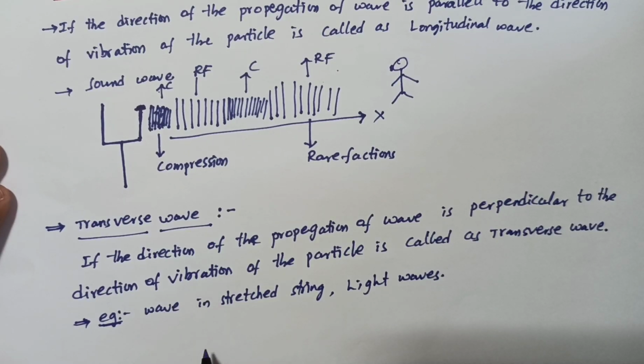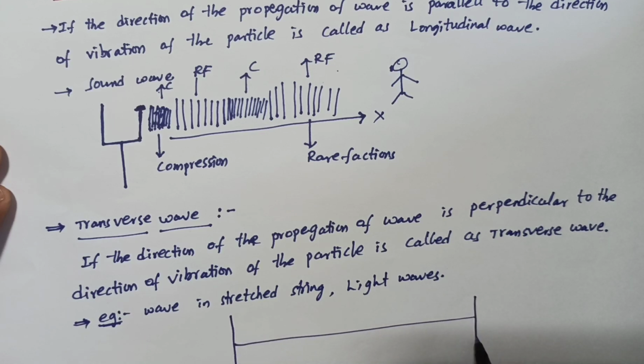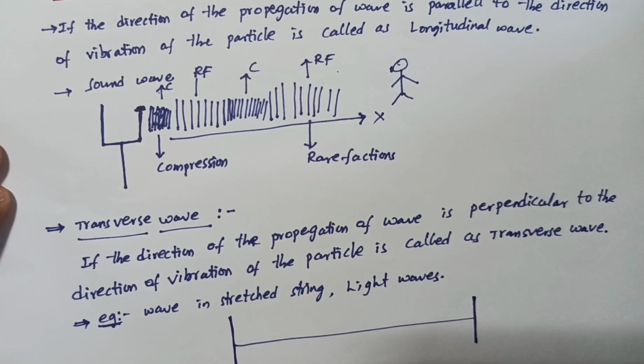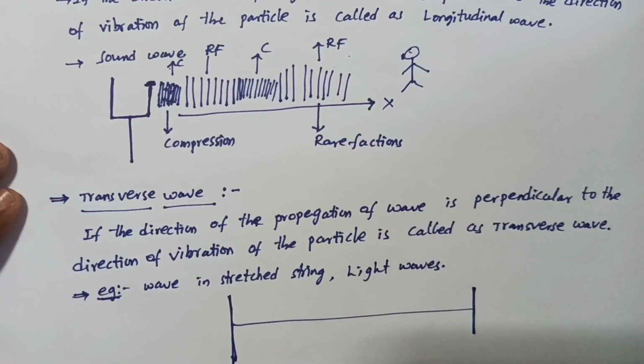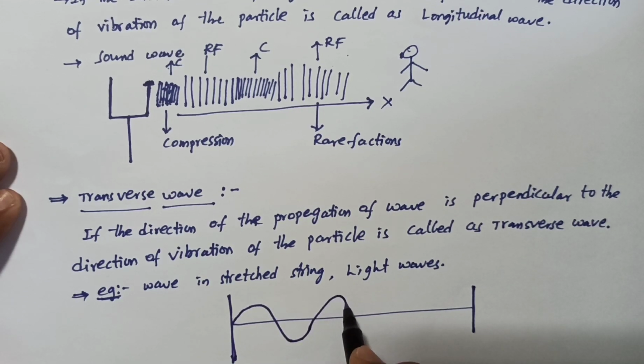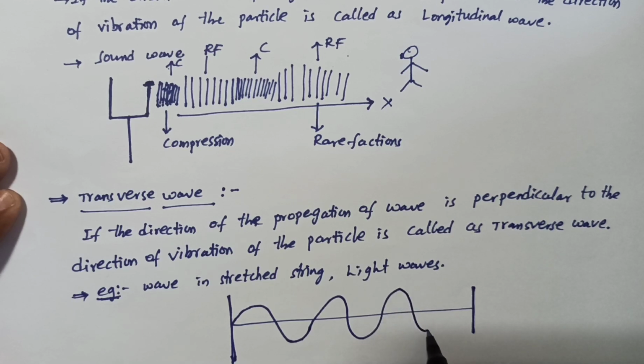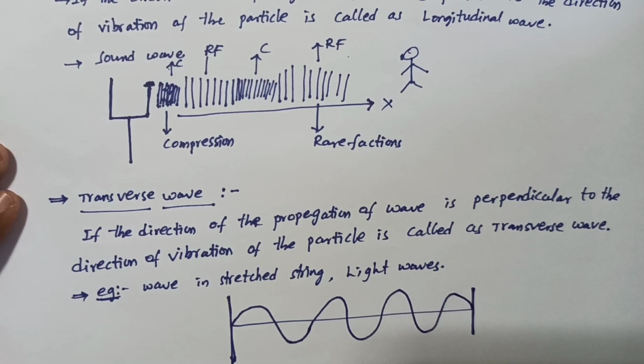So here, for example, a string is stretched and both ends are connected. When a disturbance is created in the middle, the wave propagates from one place to another place. The wave vibrates in the perpendicular direction.